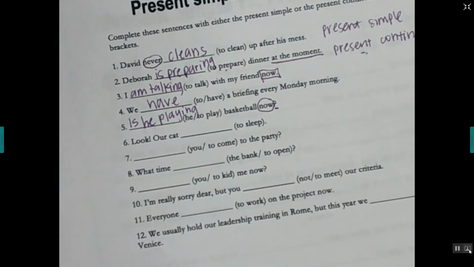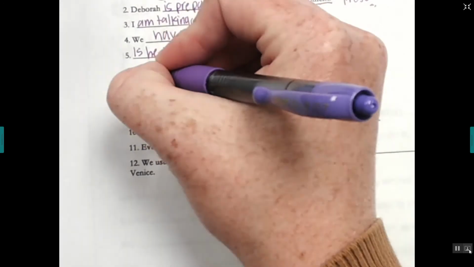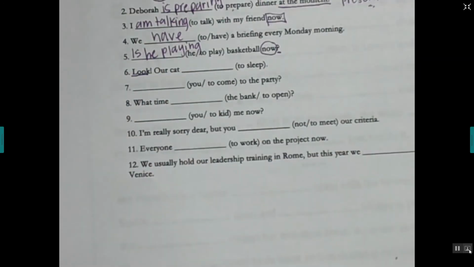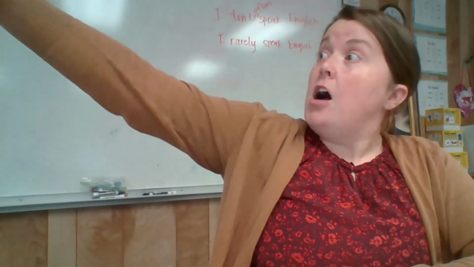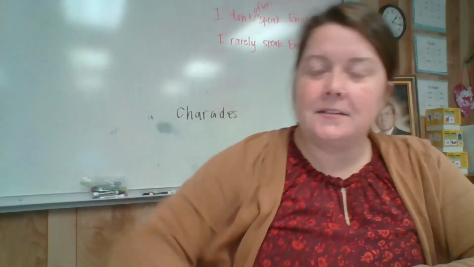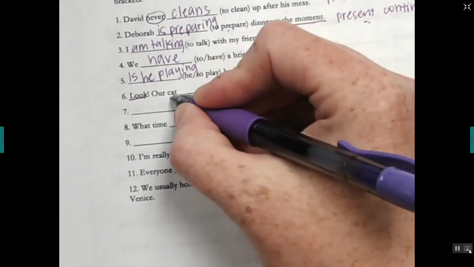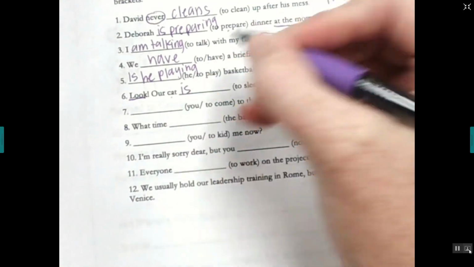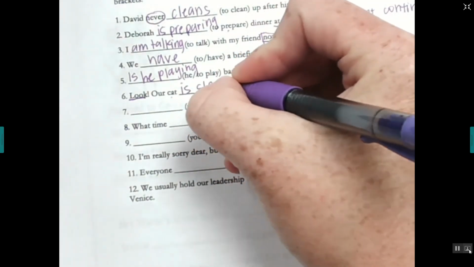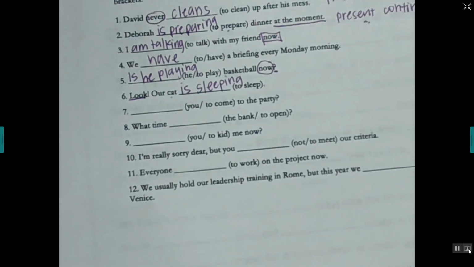All right, next one. So when you see this, look, that's when you're like saying, mira. So you say, oh, look, it's happening right now, right? Look, yeah, okay? So it's happening right now, so we're gonna use present continuous. Our cat, our to be verb is this, is sleeping. Our cat is sleeping. Okay, our cat is sleeping.